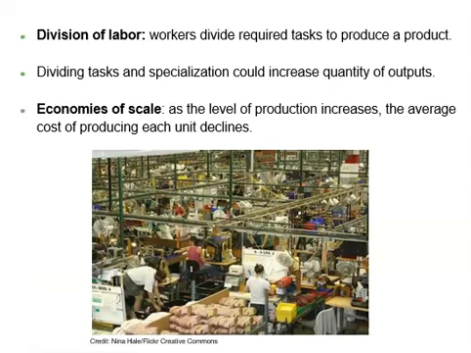Remember the example about how do people decide how much to work? Because time is limited, we cannot do everything or produce everything by ourselves. So people divide the production process of a product into different tasks, and workers focus on some certain task only instead of doing the whole production process from the beginning to the end. This is what's called division of labor. Workers on an assembly line are an example of the division of labor.